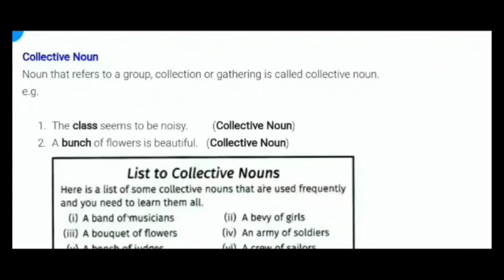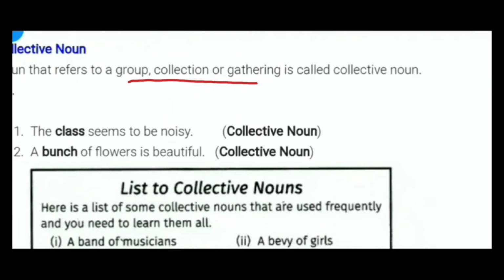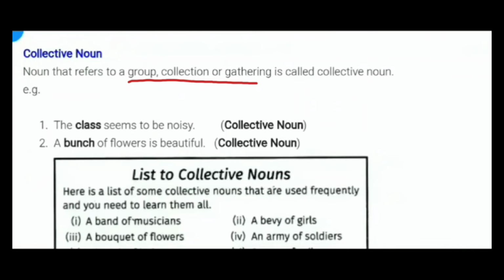The third type of noun, collective noun. A noun that refers to a group or collection or gathering is called collective noun. It means the noun which suggests a group.